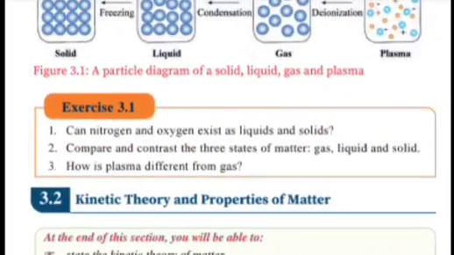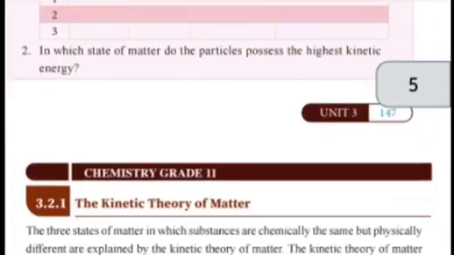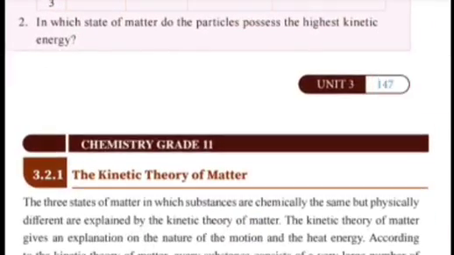The other one is 3.2, grade 11 chemistry: kinetic theory and the properties of matter. The three states of matter, in which substances are chemically the same but physically different, are explained by the kinetic theory of matter.